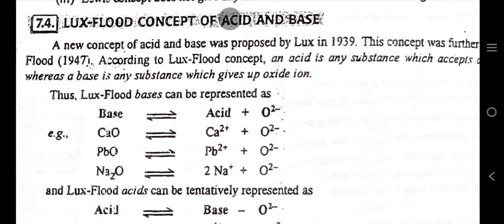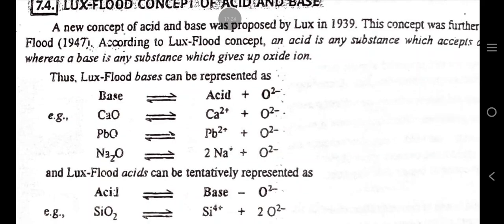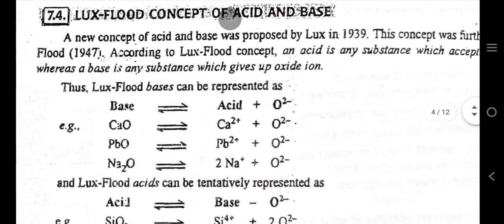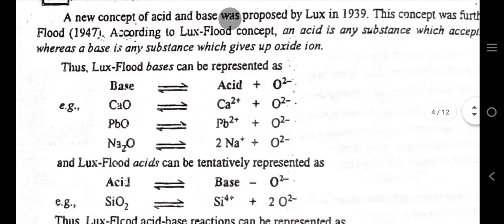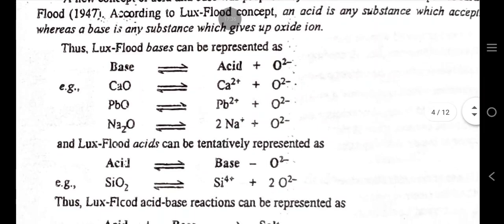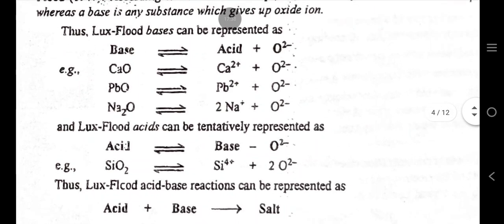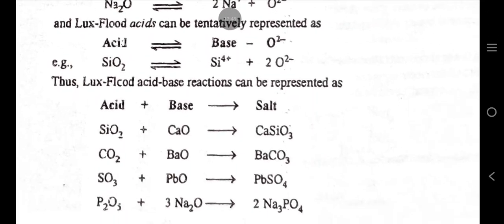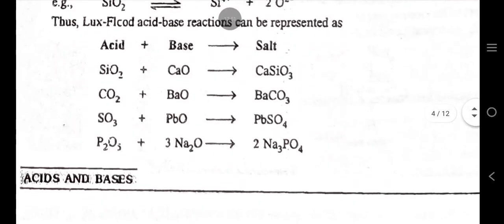Lux Flood concept of acid and base. A new concept of acid and base was proposed by Lux in 1939. This concept was further extended by Flood in 1947. According to Lux Flood concept, an acid is any substance which accepts, whereas a base is any substance which gives, an oxide ion. Lux Flood bases can be represented as follows. Lux Flood acids can be tentatively represented as. Thus, Lux Flood acid base reactions can be represented as follows.